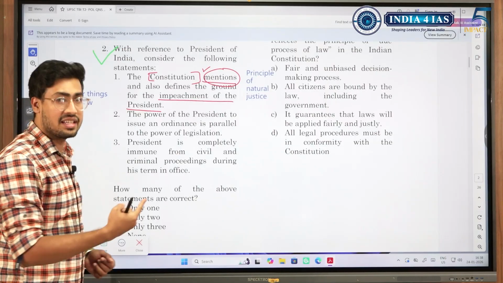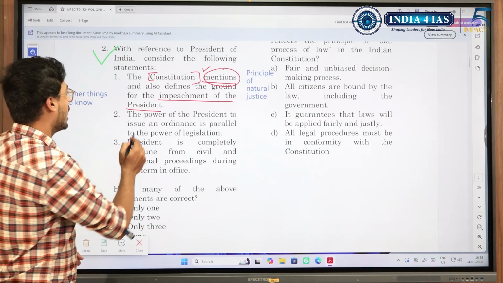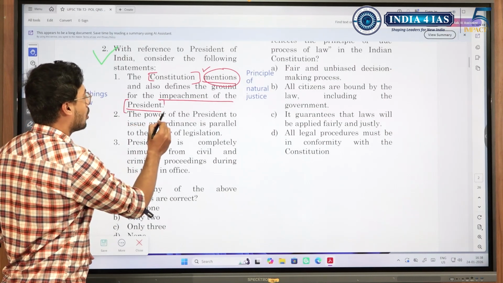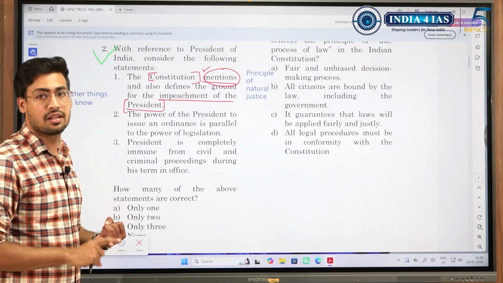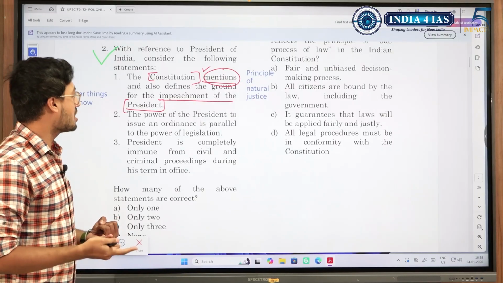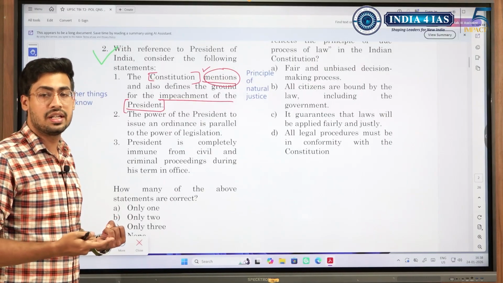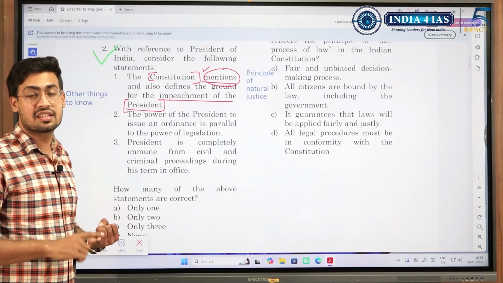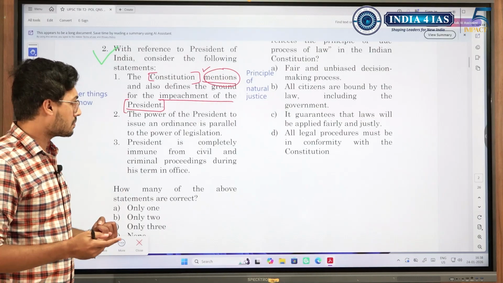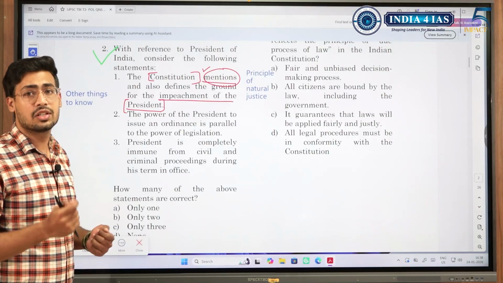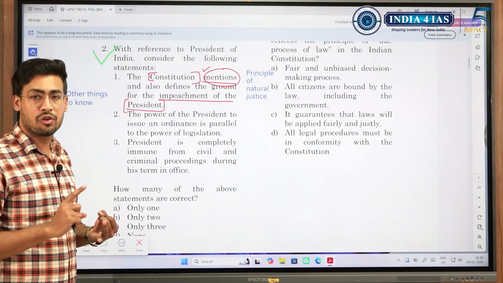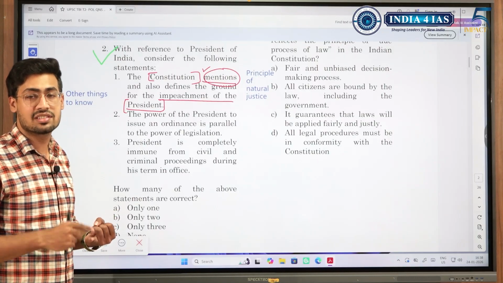So what other things do we need to study when we are reading this? Along with the impeachment of president, what about the other officers? Does the constitution speak about the impeachment of governor? No. Does the constitution speak about the grounds of removal of a Supreme Court or High Court judge? Yes, there are two terms, insolvent and unsound mind. So these are the things that we need to know. For Supreme Court judge and for president, yes, it is mentioned. For governor, it is not mentioned.